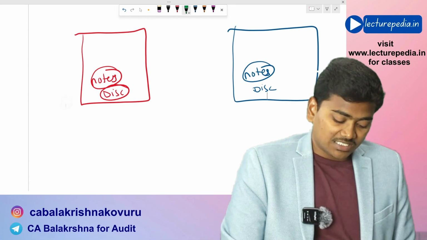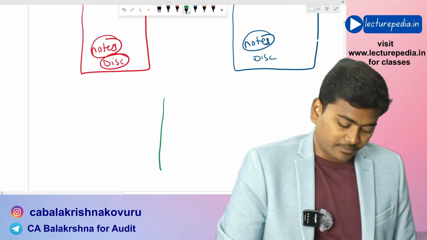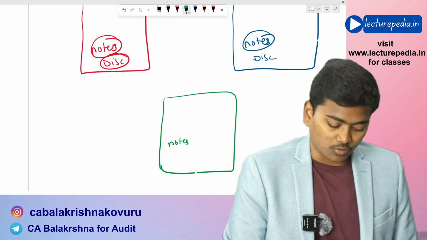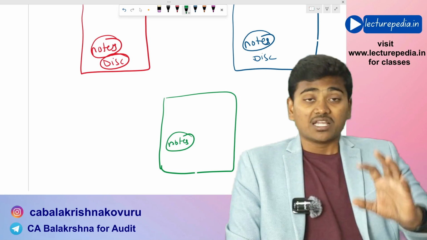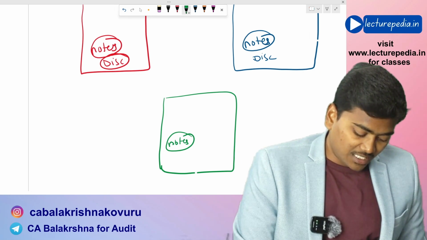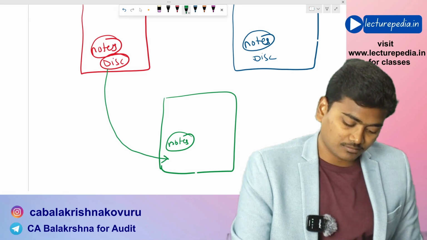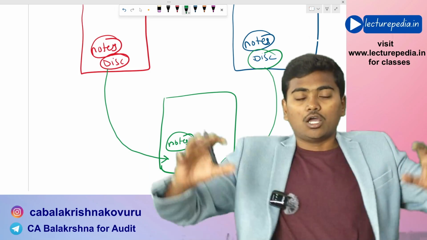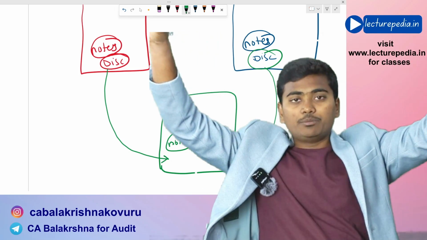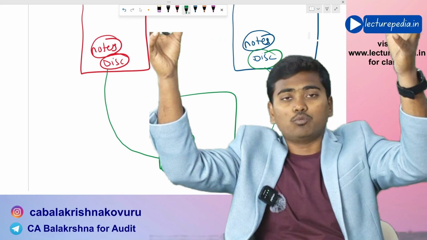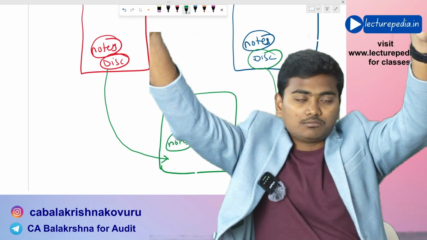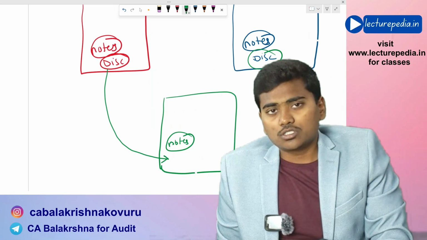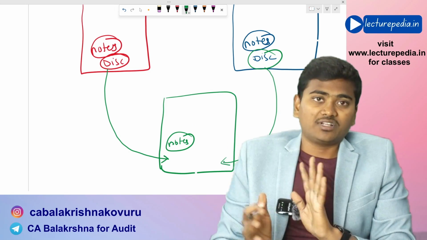After that, consolidated financial statements will be prepared. Even in the consolidated financial statements, there will be notes to accounts. Now here what they have done is they have combined the disclosures of the parent as well as components. All the disclosures that have been made in the standalone financial statements of both the entities, they have copied as they are and pasted in the notes to accounts of the consolidated financial statements.